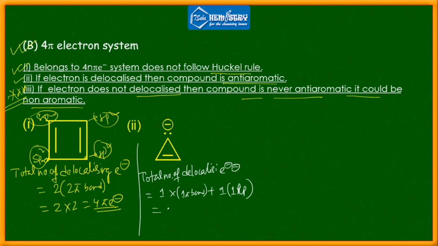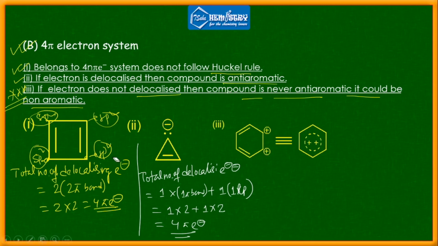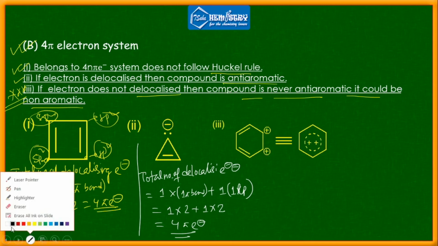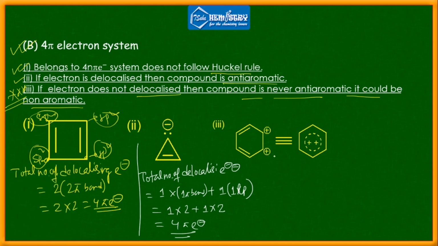1 pi bond means 2 electrons and 1 lone pair also means 2 electrons. So overall 4 pi electrons. So the system contains 4 pi electrons, and because of this it is anti-aromatic, right? Now for this system also you can easily calculate how many electrons you have.